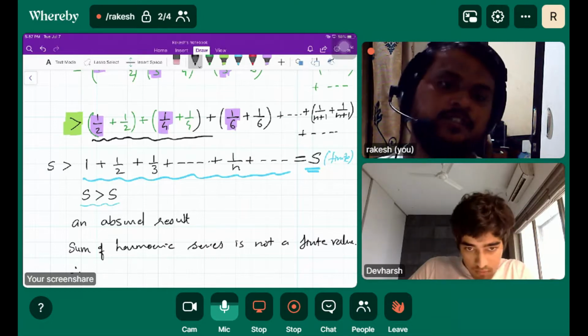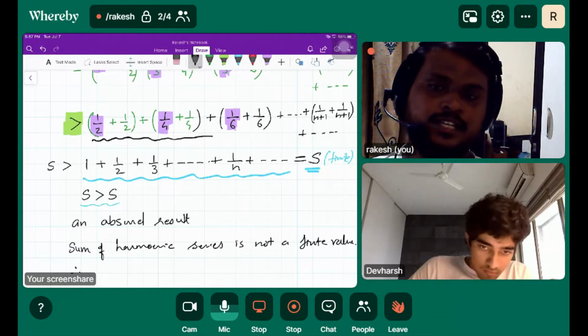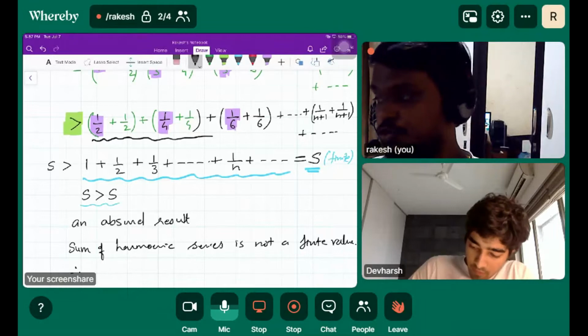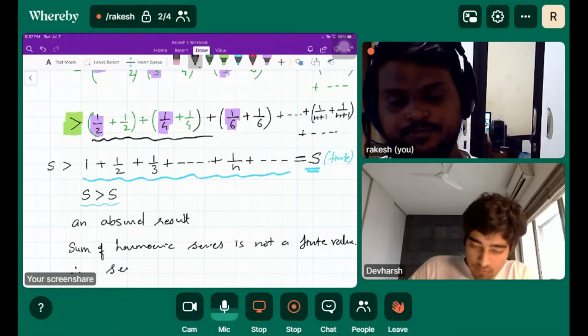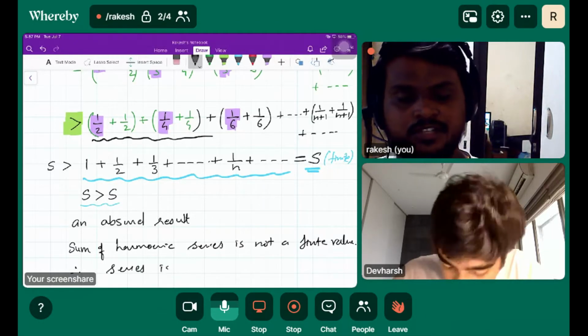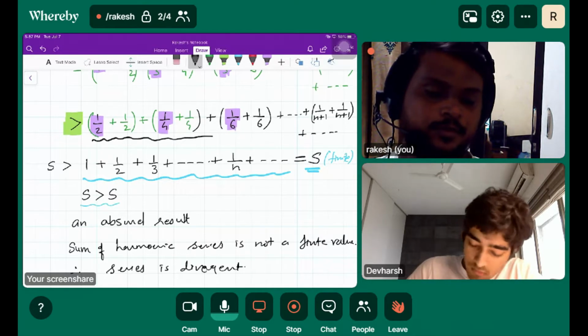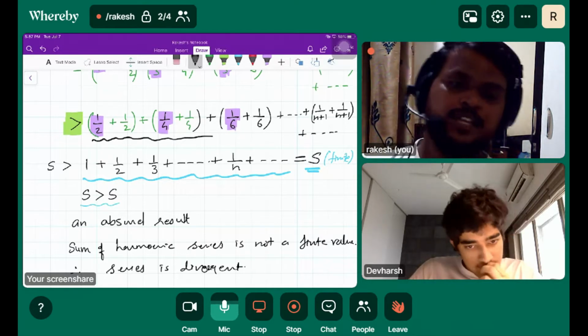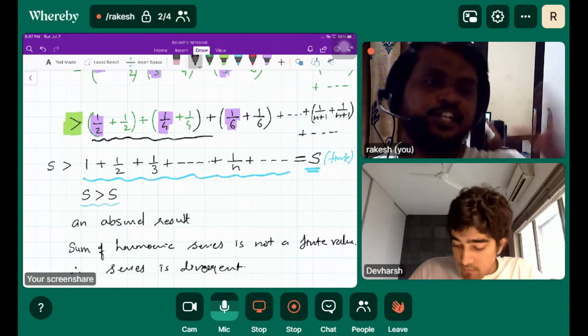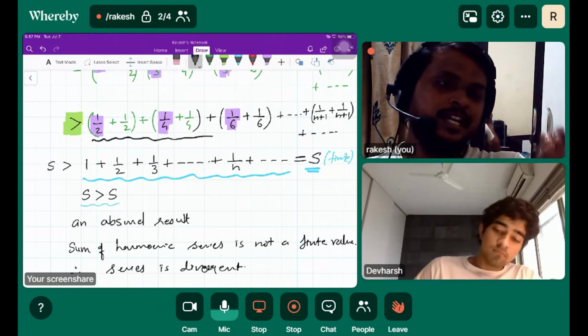If it is not a finite value, we say that the series is divergent. To be convergent, the sum must lead to one finite constant.